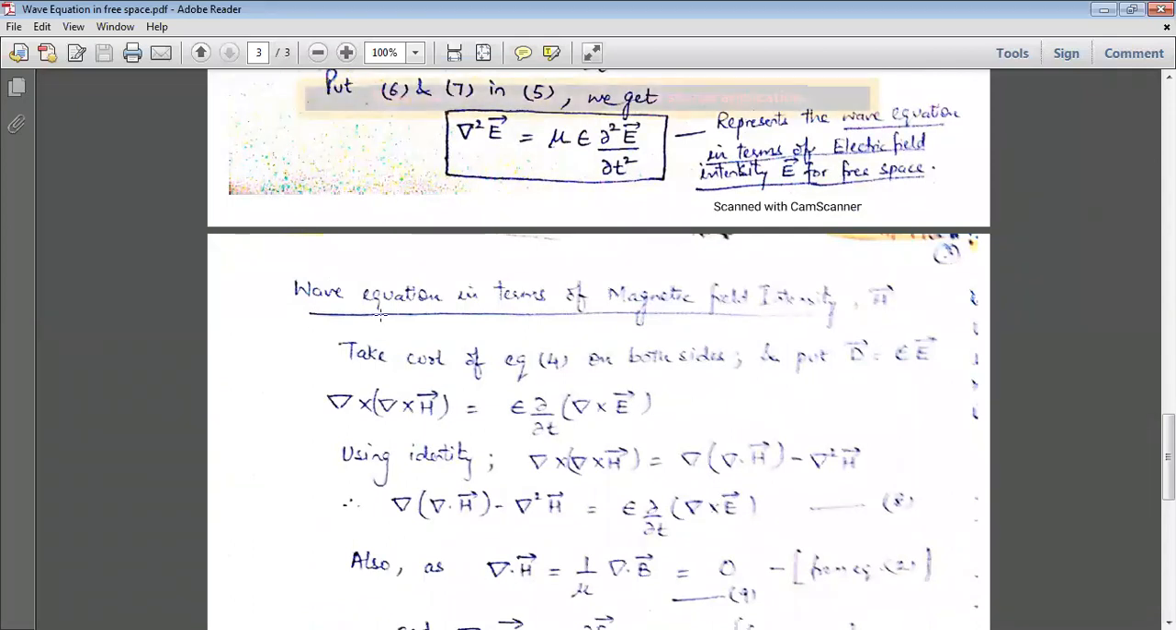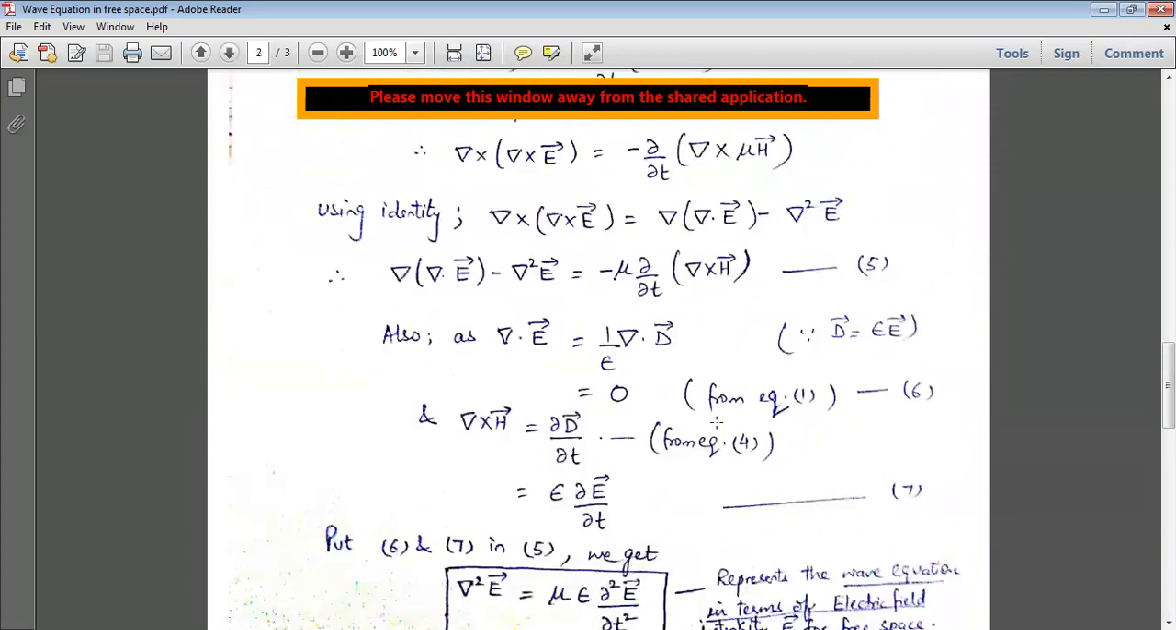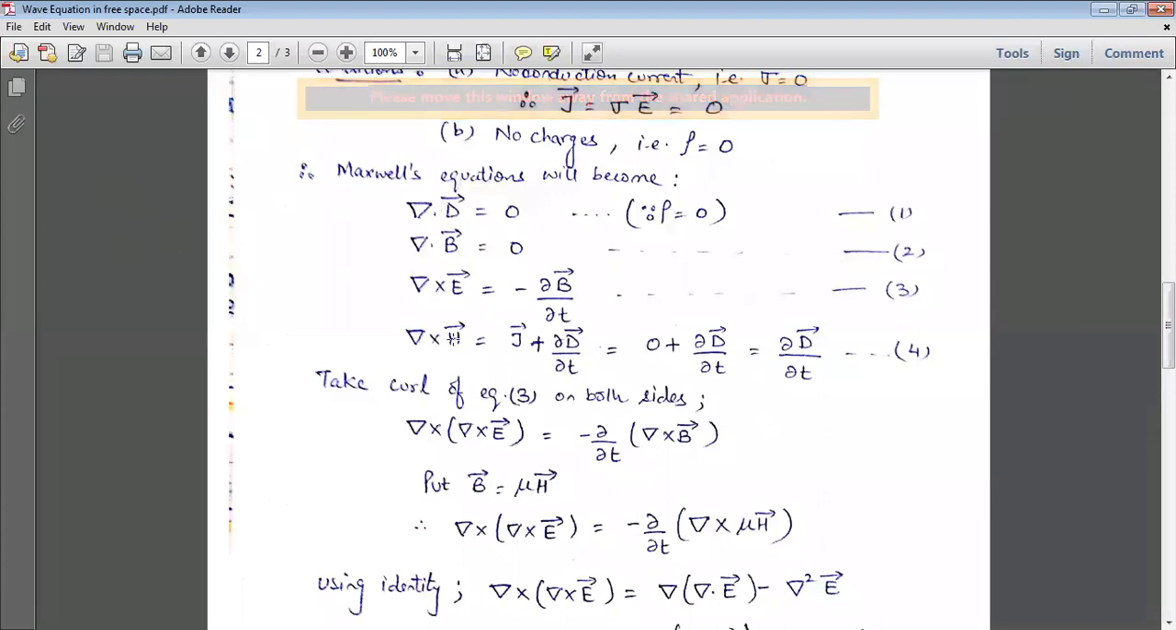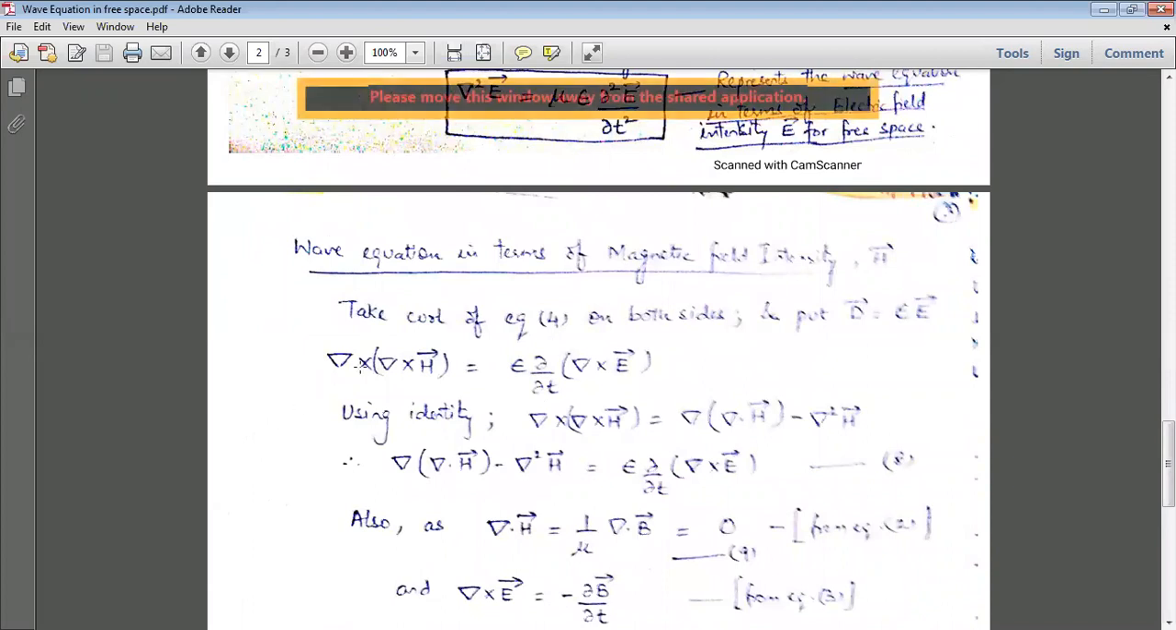Okay, now next is the wave equation in terms of the magnetic field intensity, that is the H vector. Now for magnetic field intensity you have to take the curl of equation number 4 on both sides. ठीक है, जैसे हमने इस केस में क्या किया था, we took the curl of equation number 3, ये किया था हमने, but अगर मैग्नेटिक फील्ड इंटेंसिटी के लिए निकाल रहे हैं तो देन वी हैव टू टेक द कर्ल ऑफ इक्वेशन नंबर 4, डेल क्रॉस एच का कर लेंगे, यहाँ तक हमने सेम लिख देना है. So taking the curl of equation number 4, that is del cross H vector is equal to epsilon curly by curly T of del cross E vector.